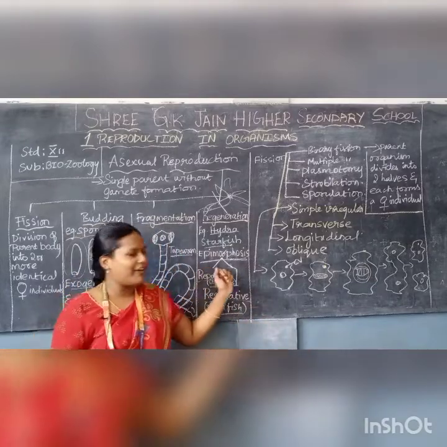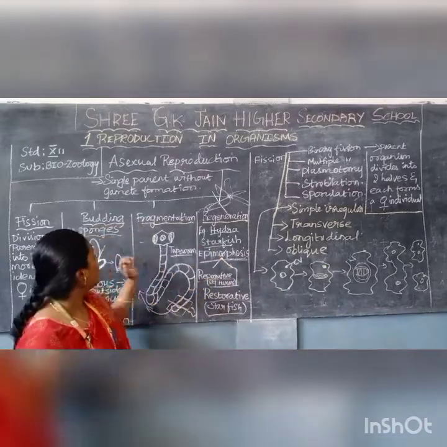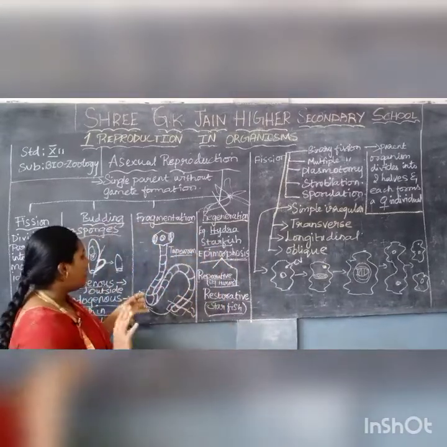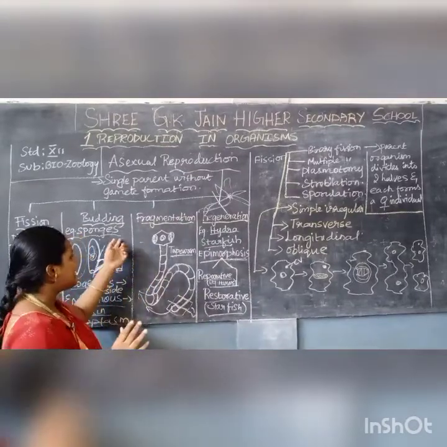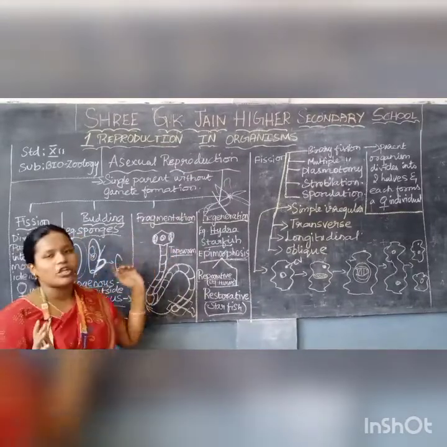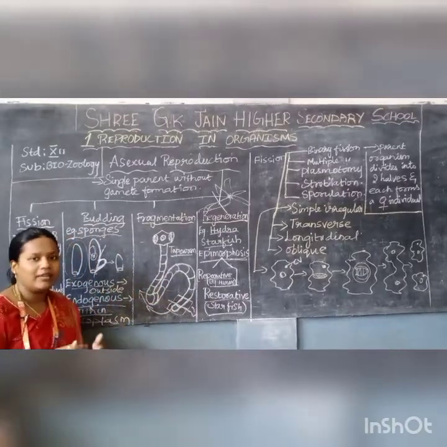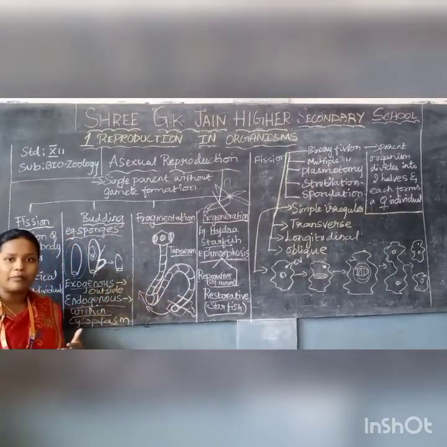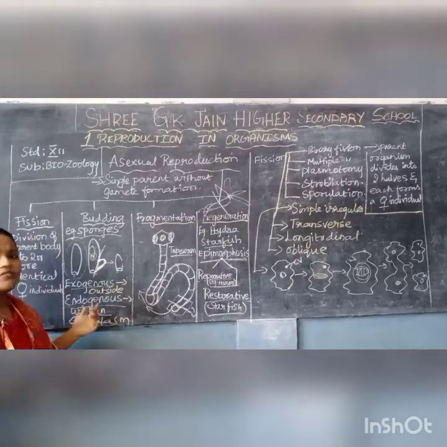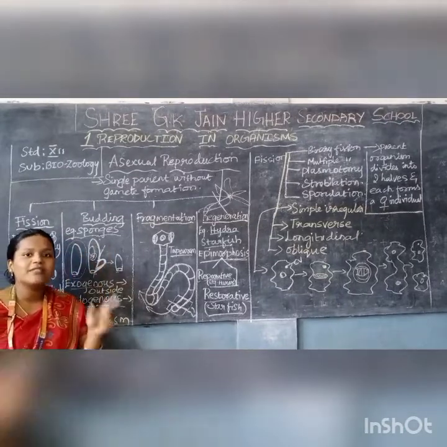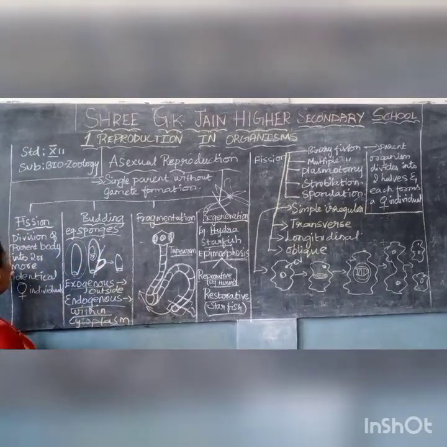Yes, we'll go into the video. So we have seen budding, fragmentation and regeneration. Now I hope you are clear about these three topics. Okay. Now we are going to deal with a big process called fission. So what is fission actually? This is the first type in asexual reproduction. The first type is fission.